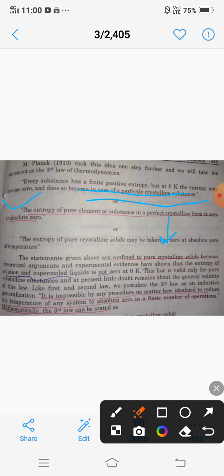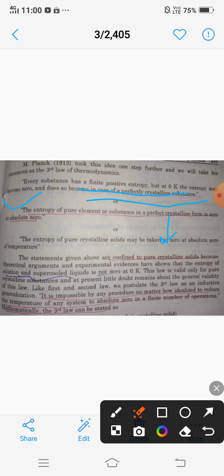A limited number, whether 3, 4 or 7, is always finite. It cannot be infinite, because the number of experiments always stays finite. Even if we go to 1000 operations, it remains finite.